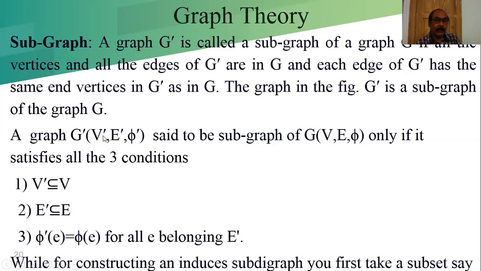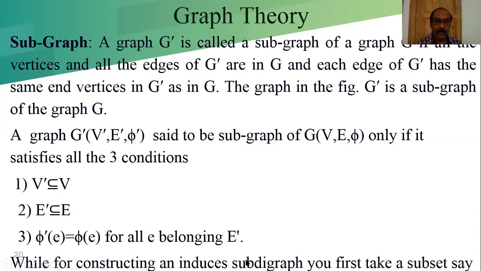The first condition is that V dash should be a subset of V, E dash should be a subset of E, and phi dash of E is equal to phi of E. That means the vertex pair corresponding to E in G dash should be the same as the vertex pair corresponding to E in G, for all E belonging to E dash and also E.